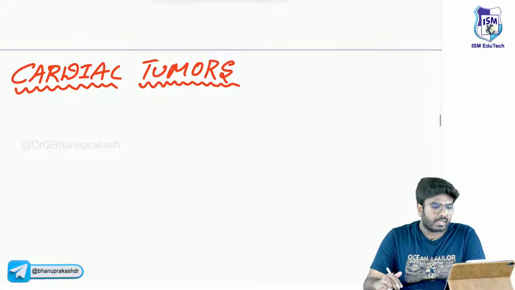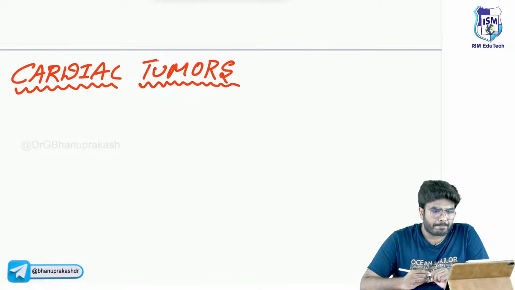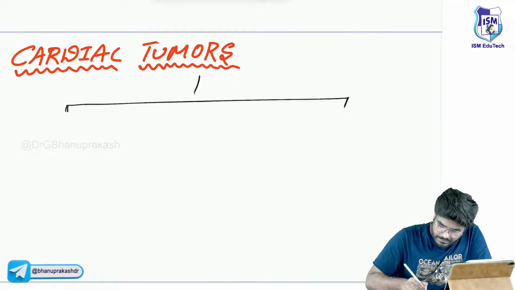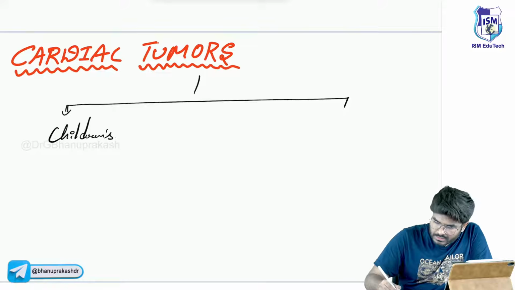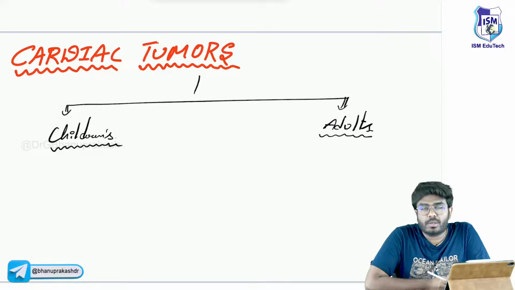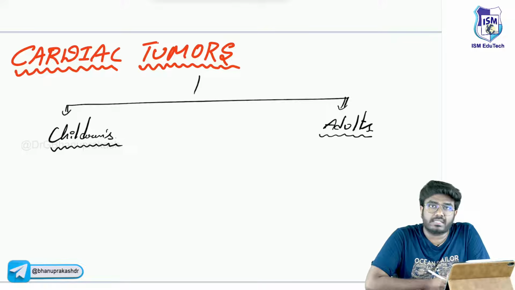Now after this, let's discuss the cardiac tumors in children as well as adults. There is a little difference. Why are we differentiating? It's because the most common tumors in children and the most common tumors in adults are going to be different.